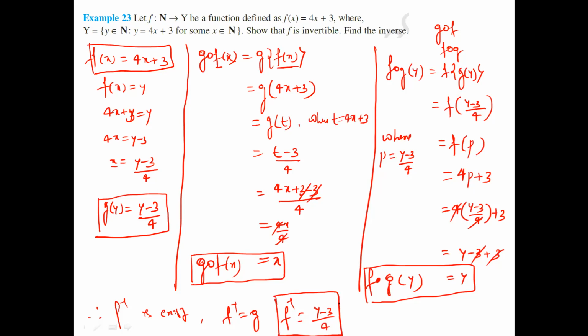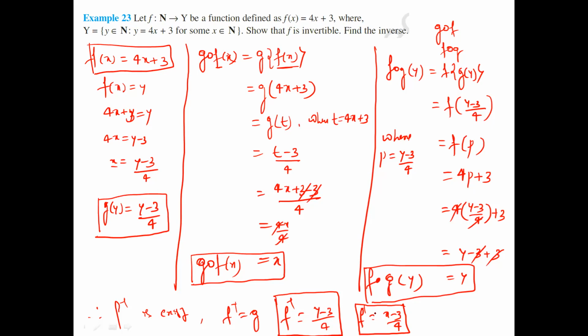In some textbooks, they give f inverse equal to x minus 3 by 4, replacing y with x. Both are the same. Don't get confused. So these are the inverse of f.